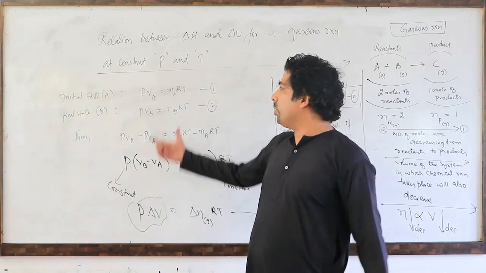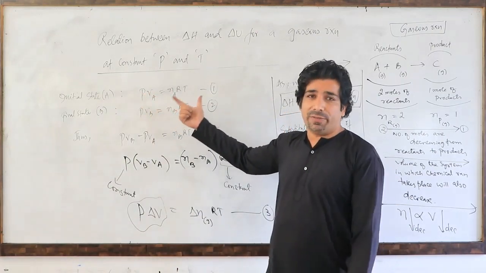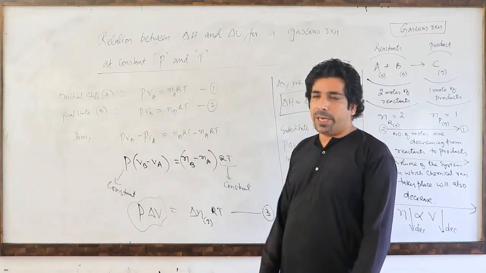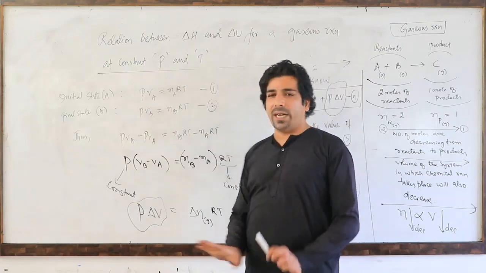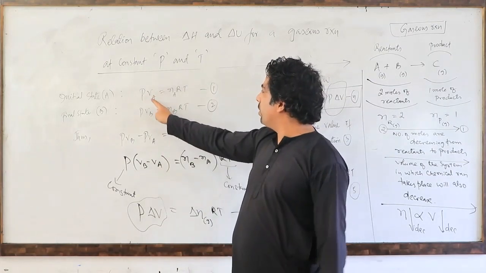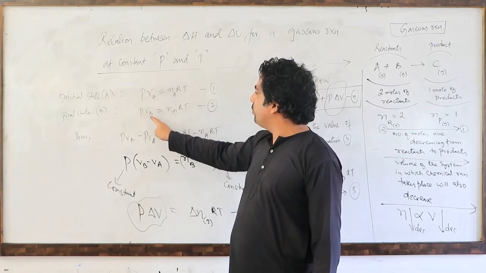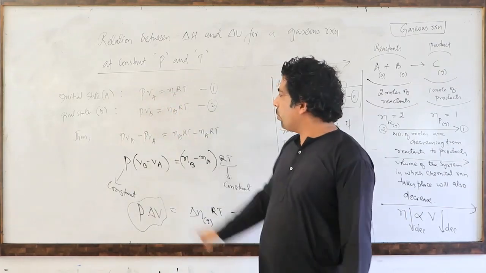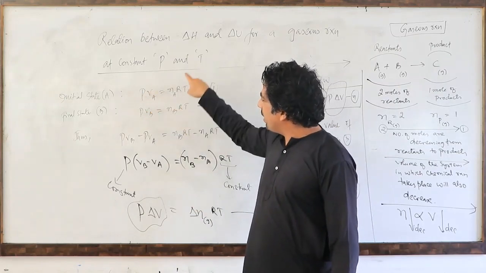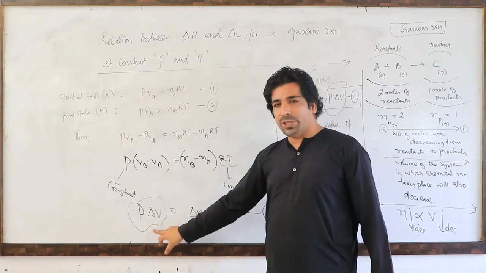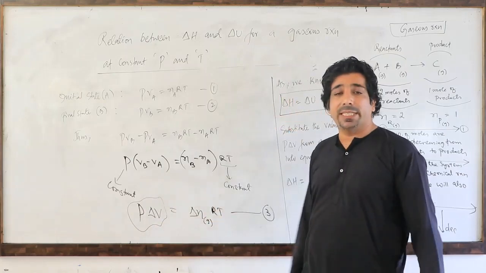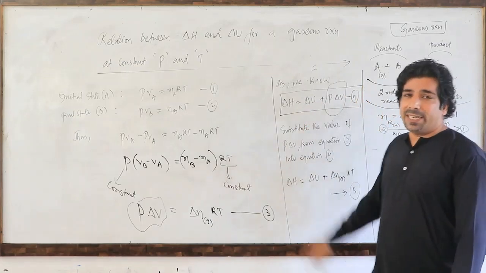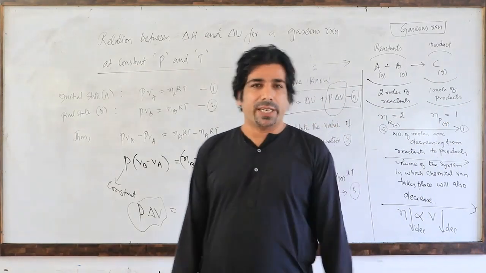So now I wrote the initial state and the final state of the chemical reaction in terms of the ideal gas equation. Here P, R and T are constant, correct, my dear friends? So only the volume is changing, from VA to VB, and the number of moles is changing from Na to Nb. Then finally I wrote final minus initial and got the equation P delta V is equal to delta n RT. We have already done it in the previous class that delta H is equal to delta U plus P delta V, correct?